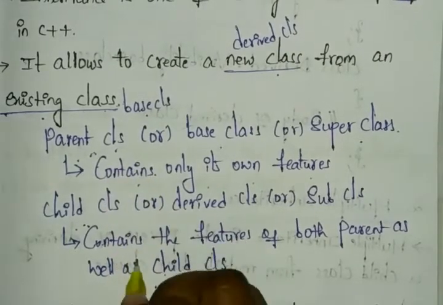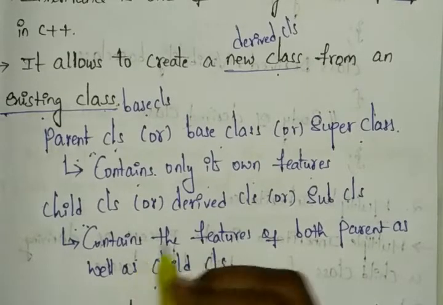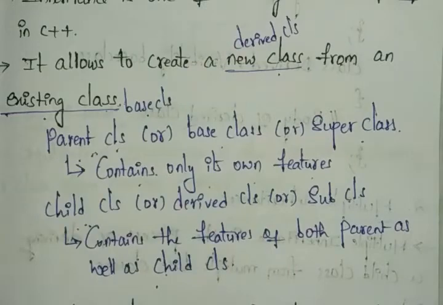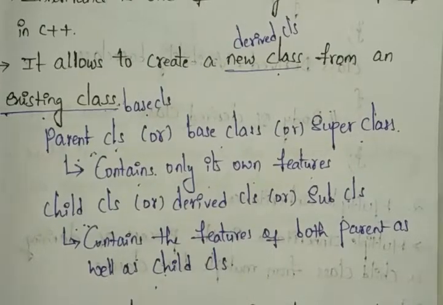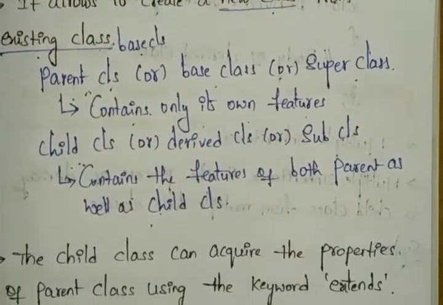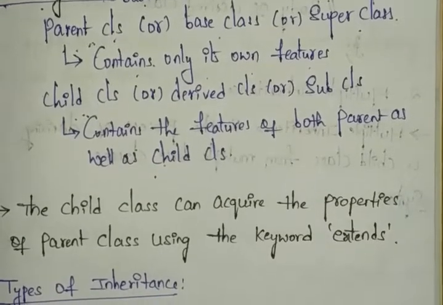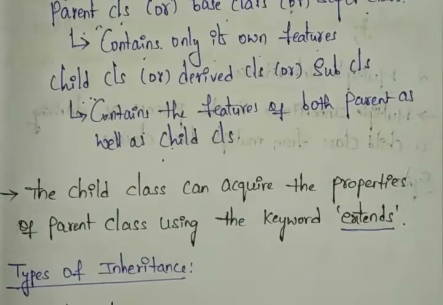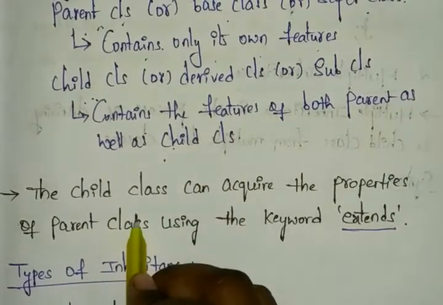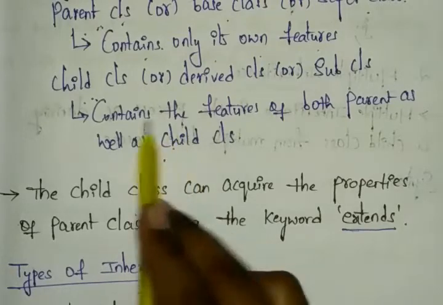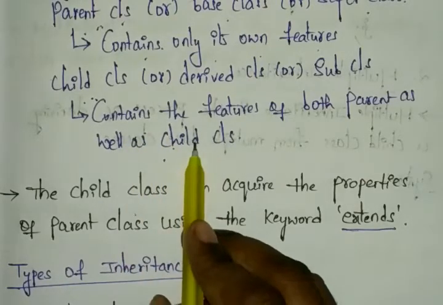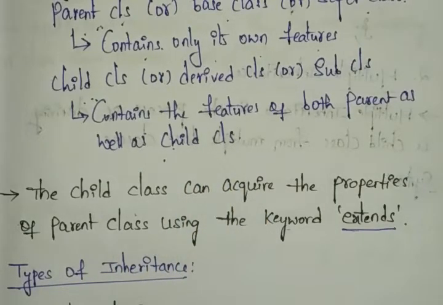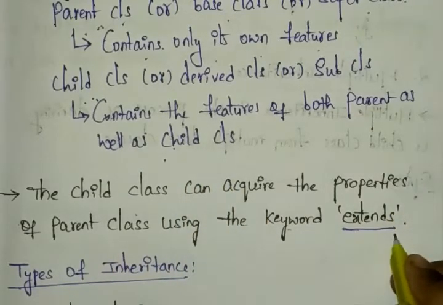But a child class object can access the members of the child class as well as the parent class. The child class can acquire the properties of the parent class by using one keyword. That keyword we can call the extends keyword.